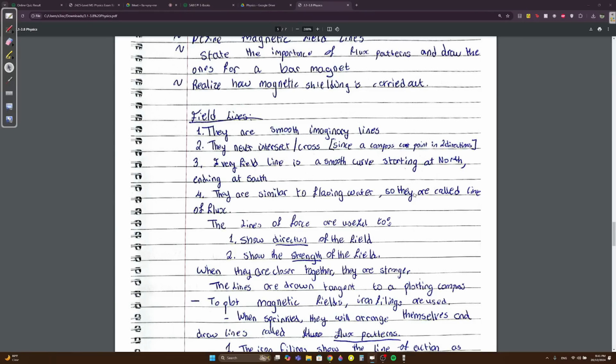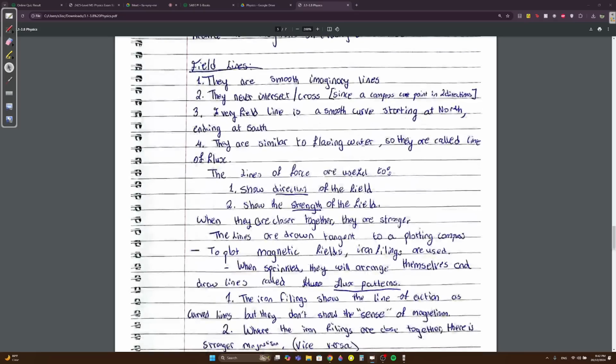They are similar to flowing water, so they are called lines of flux. These are important. Sometimes you might be asked, what are the properties of lines of flux? They're basically asking, what are the properties of field lines? The lines of field are useful to show the direction and to show the strength. This is a CA question 100%. It's used to show direction of the field and the strength of the field.